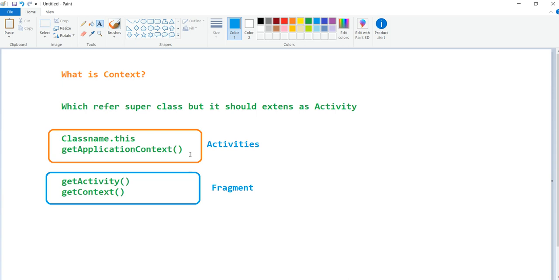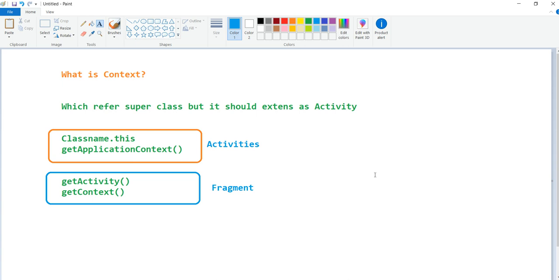So here, getApplicationContext is also a reference to the superclass, but it is applicable only when you are within that class itself. If you are not in that class, getApplicationContext will not work.